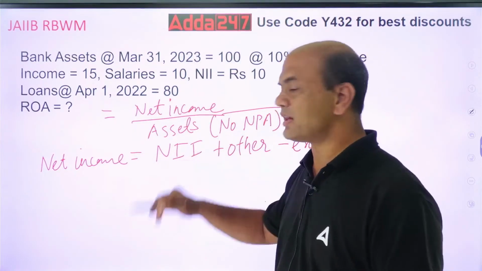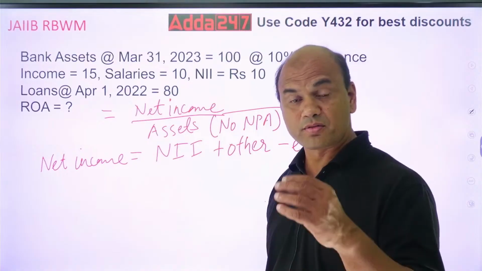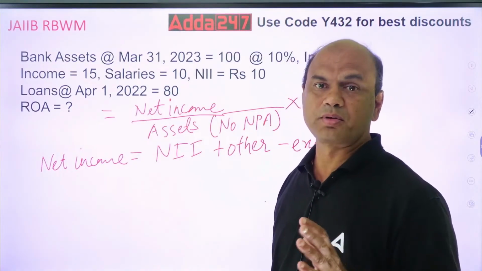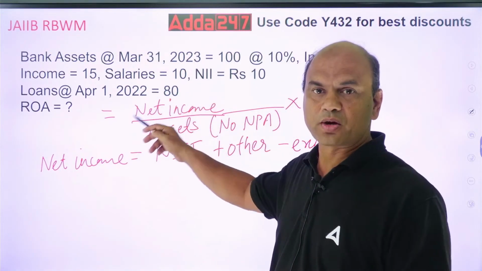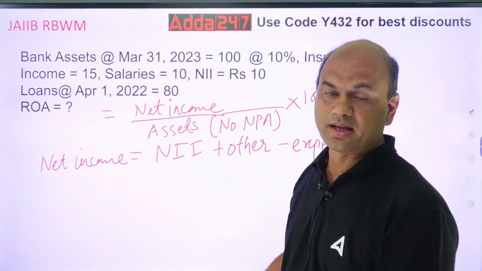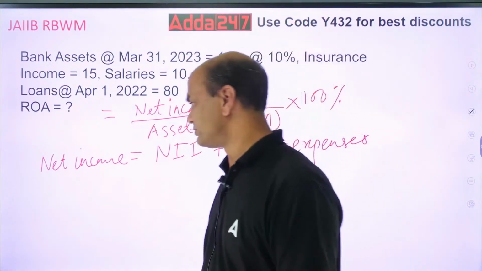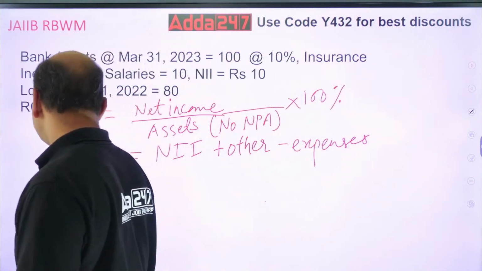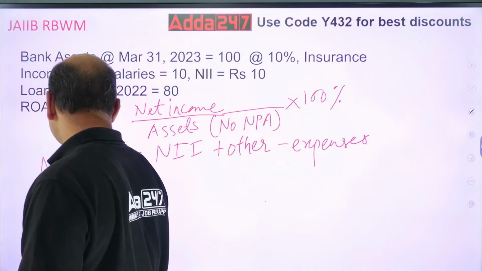But what is NII now? One step at a time we are going deeper, because first we went for ROA, then we found out what is net income. Now what is NII? NII means net interest income. So what do you mean by this?